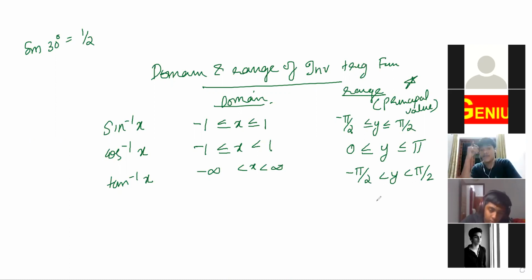Minus pi by 2 less than y less than pi by 2. Can you tell me why y equal to is not coming here? The equal sign is not coming here because it is not defined. Tan pi by 2 is not defined.